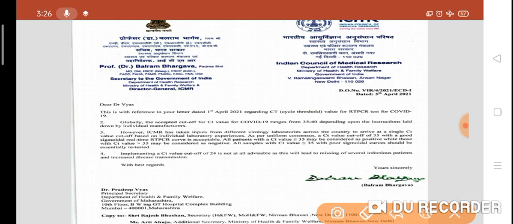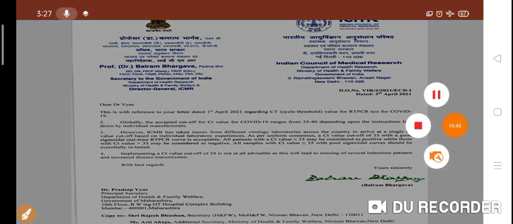Implementing a CT value cutoff of 24 is not advisable at all. That will lead to missing several infectious patients, and that will increase disease transmission. This is the latest ICMR letter to the Maharashtra government, and we have to follow it according to the ICMR. That's it. Thank you.